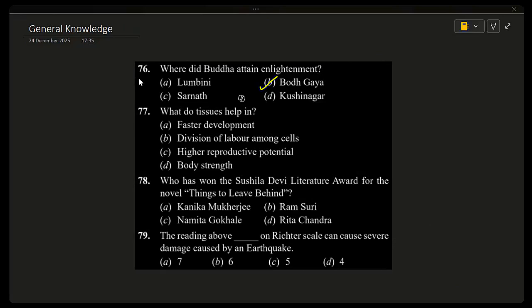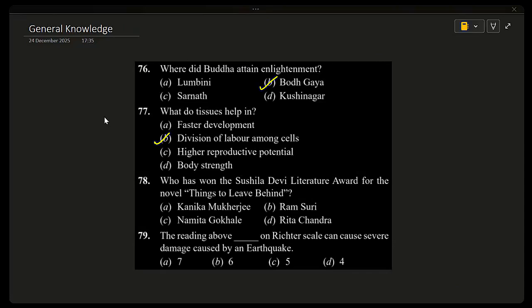A tissue is a group of similar cells working together to perform a specific function. Different tissues do different jobs, such as muscle tissue for movement, nervous tissue for thinking and sensing, and blood used as a means of transport. Because each tissue has a fixed role, the work inside the body gets divided properly. This is called division of labor.